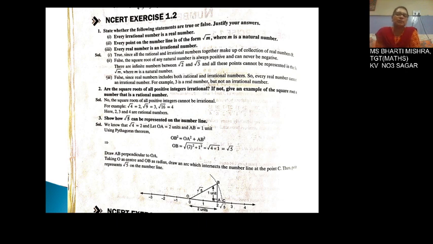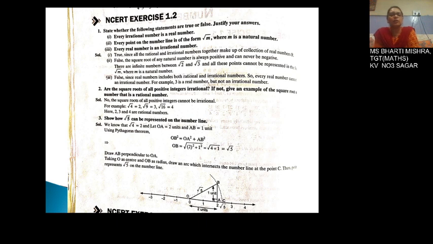Now coming to question number 2, are the square roots of all positive integers irrational? If not, give an example of the square root of a number that is a rational number? The answer for this is no. The square root of all positive integers cannot be irrational. For example, consider square root of 4. 4 is a perfect square, so it can be written as square root of 4 is 2, square root of 9 is 3, square root of 16 is 4.